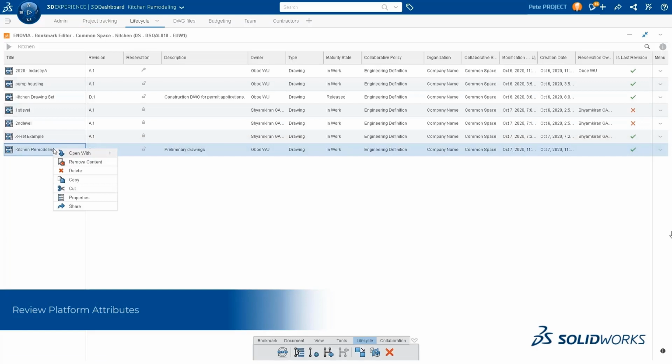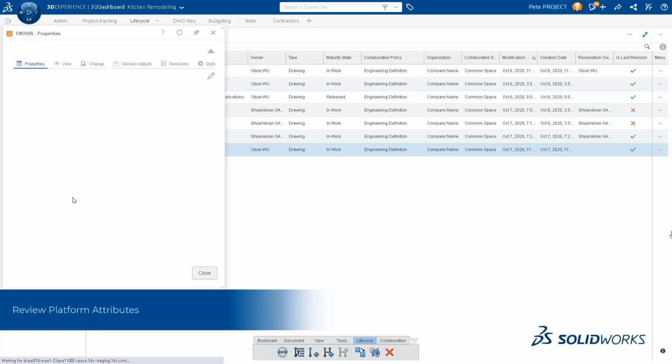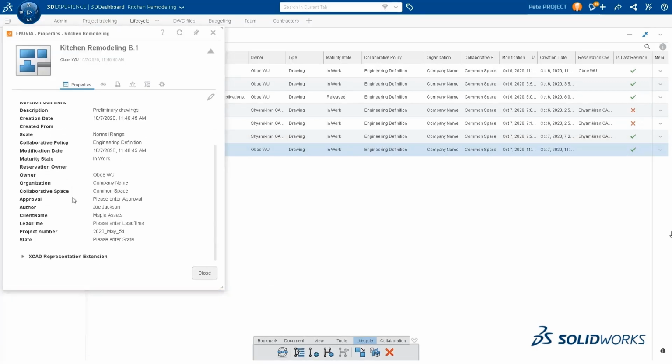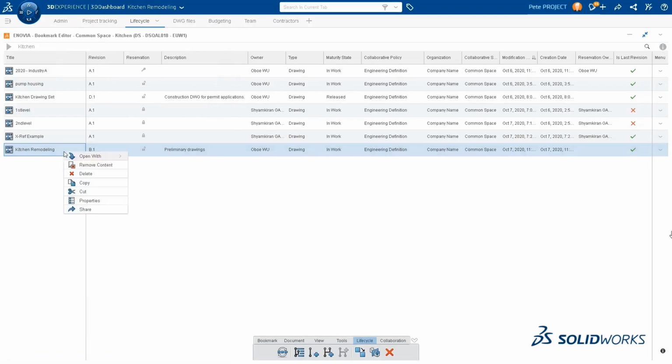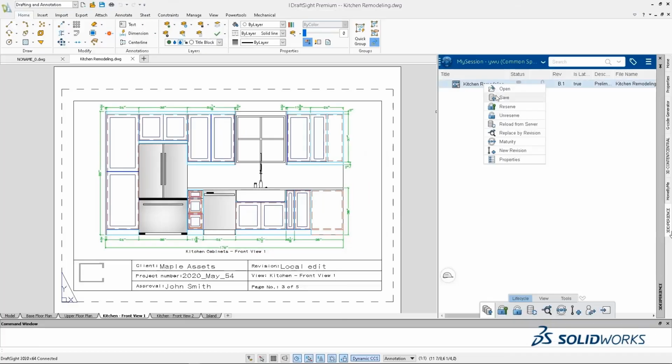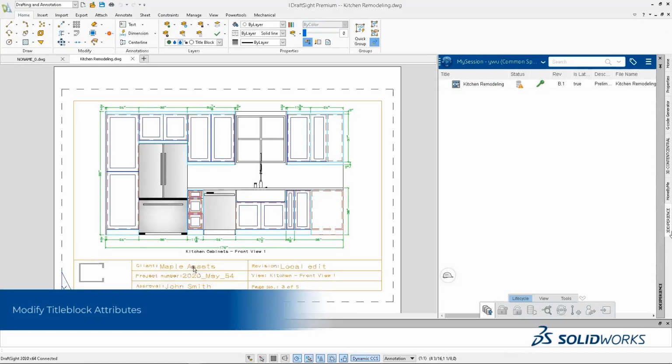And you can see I can check out the properties of this drawing on the platform, okay? And then I can also open the drawing directly with the connected version of DraftSight, 3D Experience DraftSight. And now I'm reserving this drawing for my local edits.